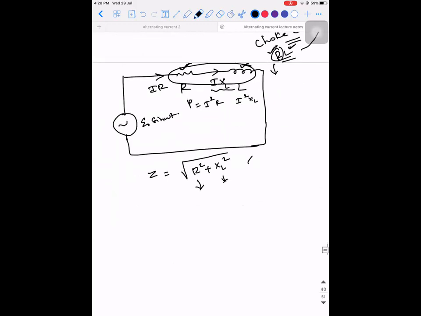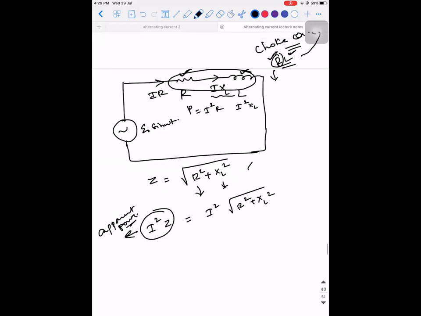If I multiply with I square on both the sides, okay. Sir, your voice is breaking. This is okay. So if I multiply with I square on both the sides, then this is what is called the apparent power. Are you able to understand this point?